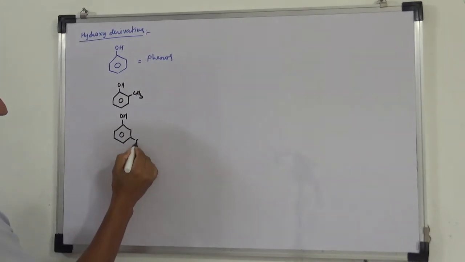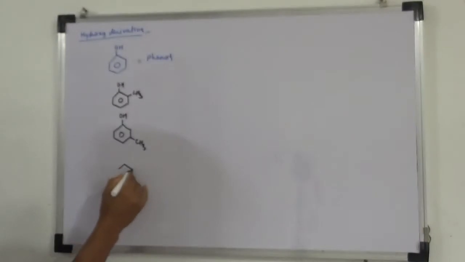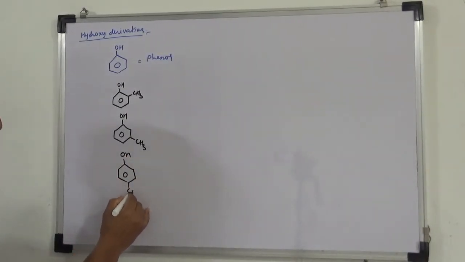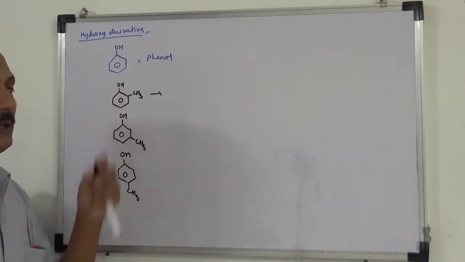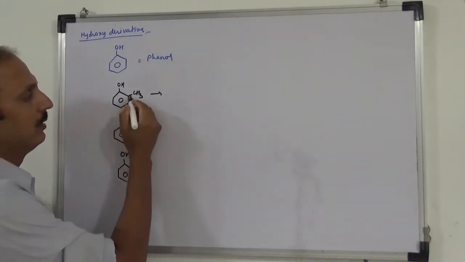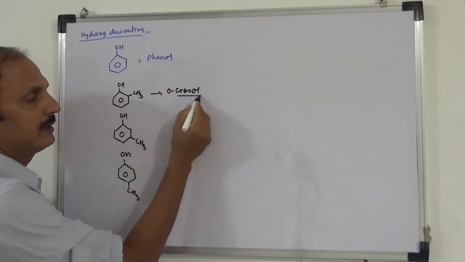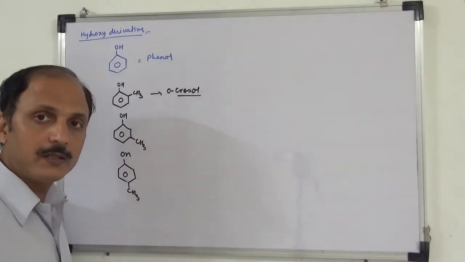OH CH3, similarly OH CH3. So its name will be again 2-methylphenol, or orthomethylphenol, or it is also called orthocresol. Cresol, again it's a trivial name. Many times in benzene derivatives we get questioned by the trivial name also.